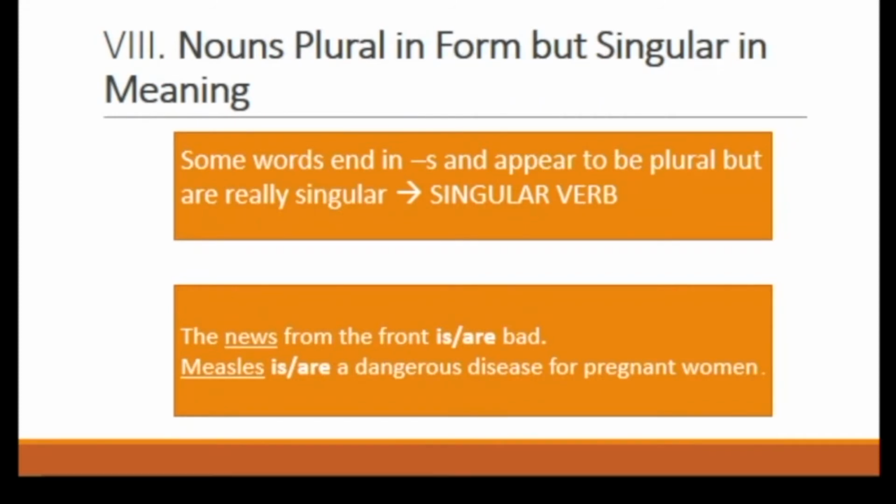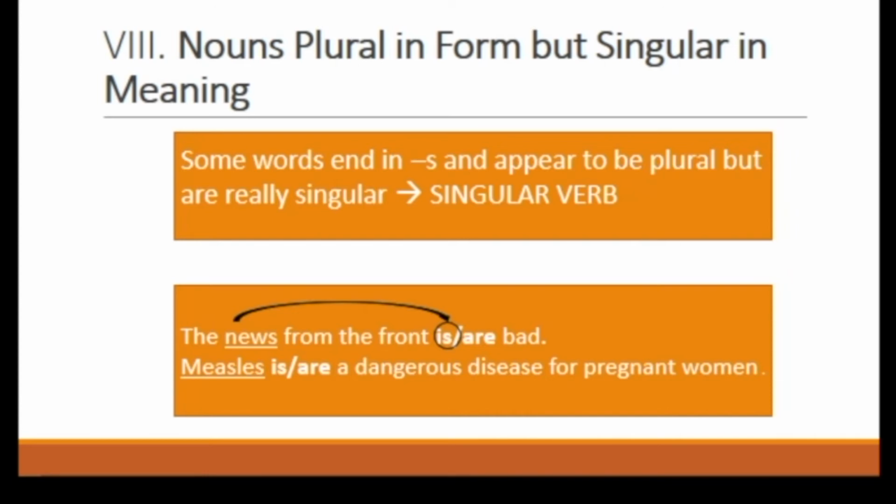Rule number 8. Nouns plural in form but singular in meaning. Some nouns, especially those ending in s, although plural in form, are actually singular in number and in meaning. For example, our country, Philippines. So for this rule, you need to use a singular verb. Let's try to answer this. The news from the front are bad. The answer is is. Why is? Because of the word news. News is singular. When you say news, that is a report of recent events.